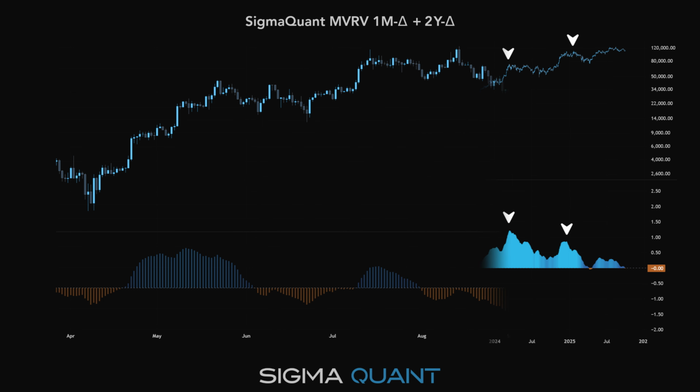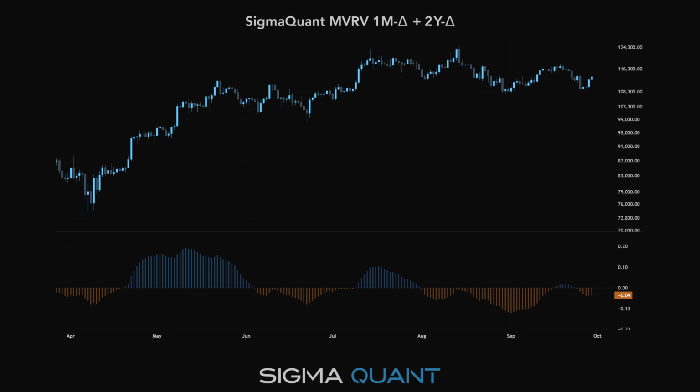The monthly delta works at the other end. It's fast, capturing short-term panic or blow-off tops. In effect, it maps market sentiment on a 30-day horizon. Together, these two deltas give us both telescope and microscope, the deep cycle structure and the near-term tremors.